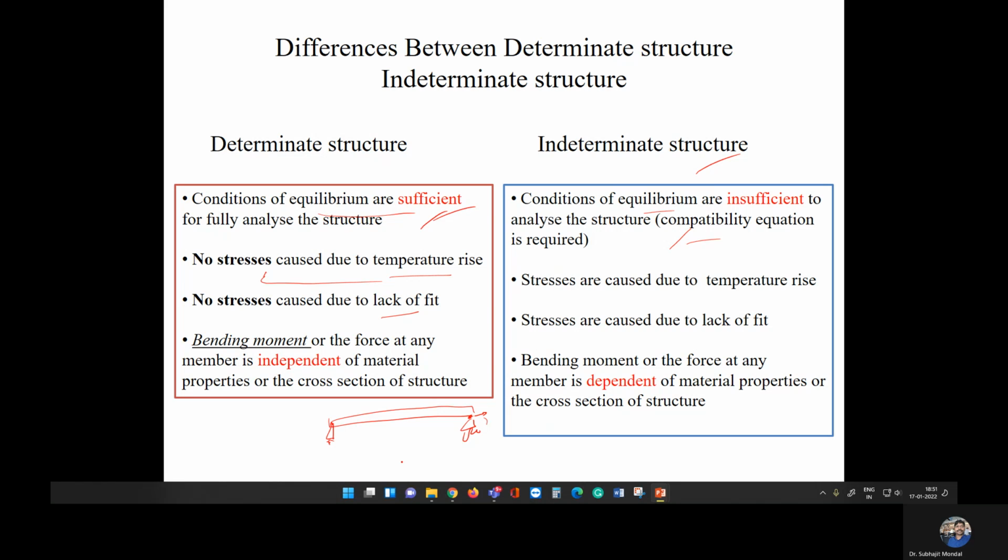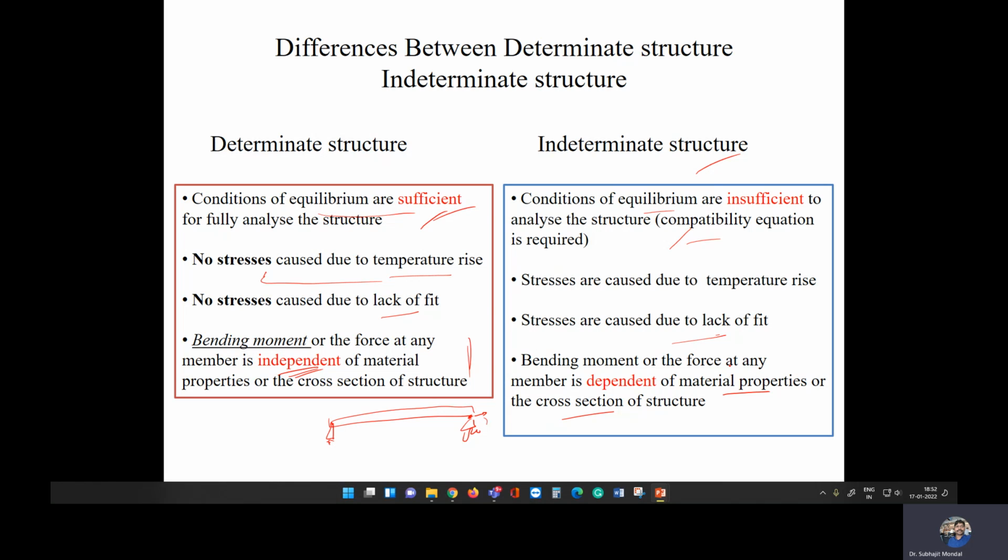by the determinate structure. Whereas in the indeterminate structures, we don't have that scope, which will cause stress in the structures. And the last one is that the bending moment or the force at any member is independent of the material properties or the cross section. So in the determinate structures, our moment or forces are independent of the material properties and the cross section. Whereas in the indeterminate structures, we will observe that it is dependent on the material properties and the cross section. Bending moment or the force, whatever you calculate, you will observe that it becomes a function of material properties and the cross section.